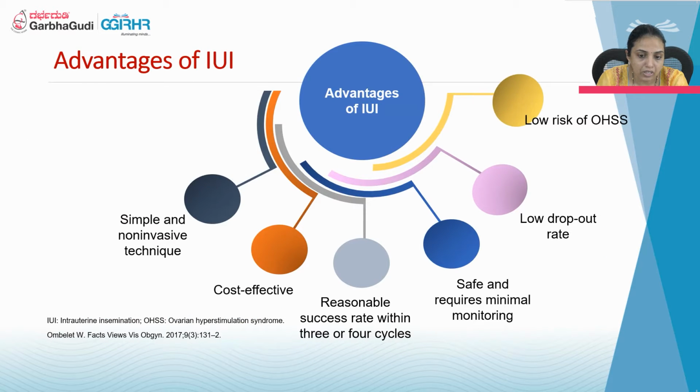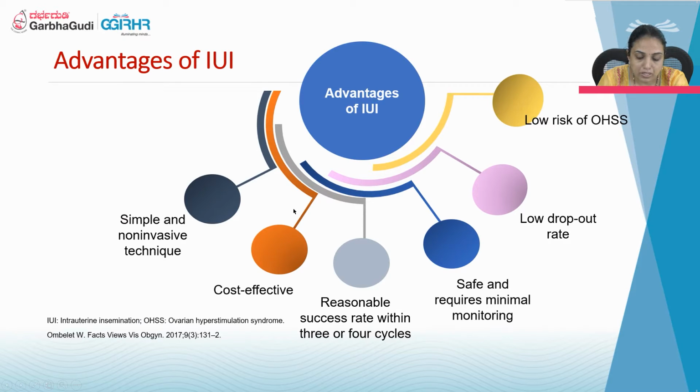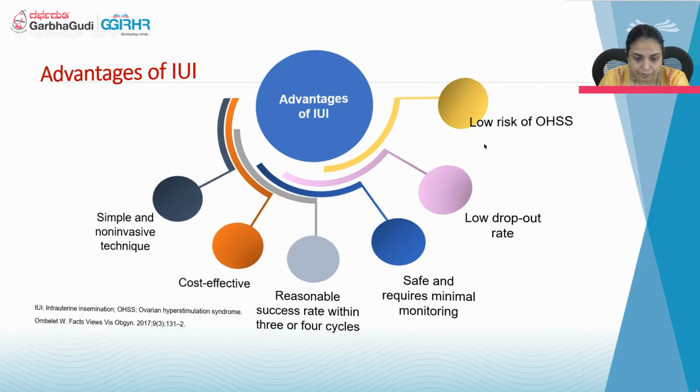Coming to the advantages of IUI, it is a simple and non-invasive technique. It is cost effective and has a reasonable success rate with 3 to 4 IUI cycles. It is safe and requires minimal monitoring compared to IVF, and also has low dropout rates because the cost is less, the number of visits is less compared to IVF, and the risk of OHSS is less.